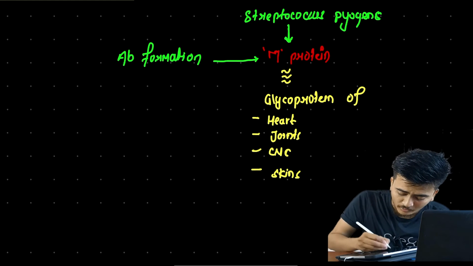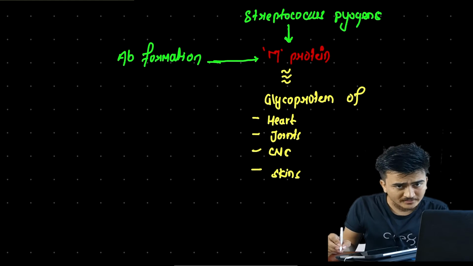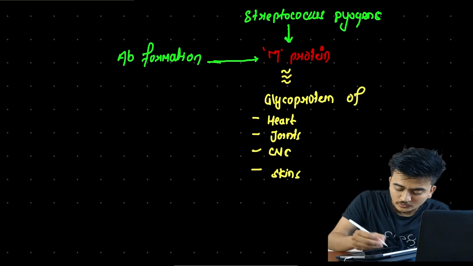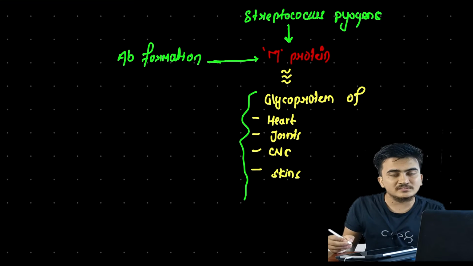That means now the antibody that was formed against M protein will also act upon these normal cells.